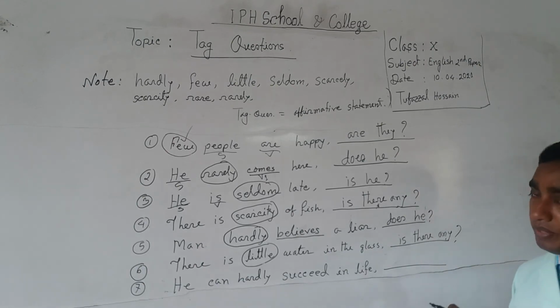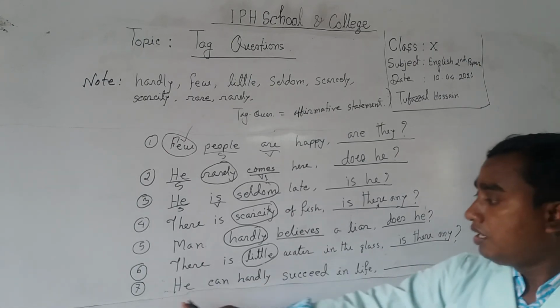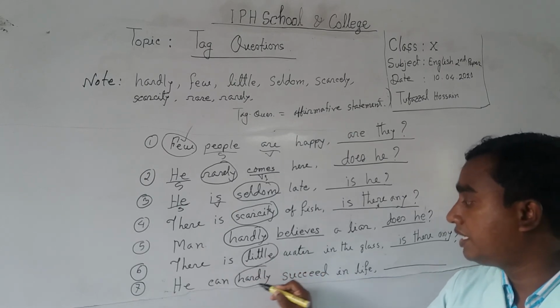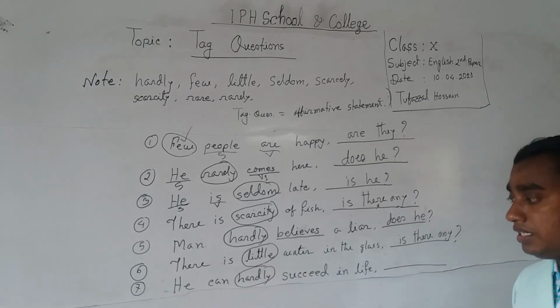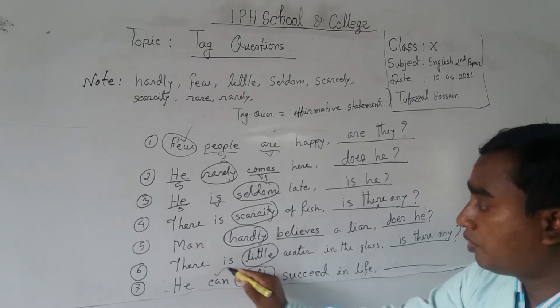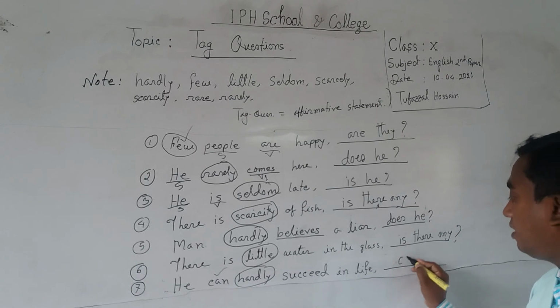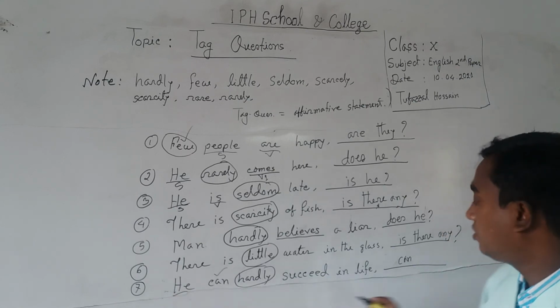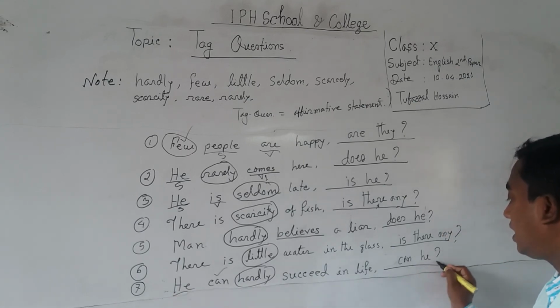So it will be a good answer. Number seven, he can hardly succeed in life. So look at it, hardly is a negative meaning. So it will be for an affirmative sign. So can never accepts an apostrophe t, and subject he. So it will be can he.